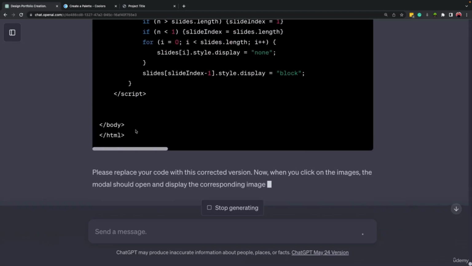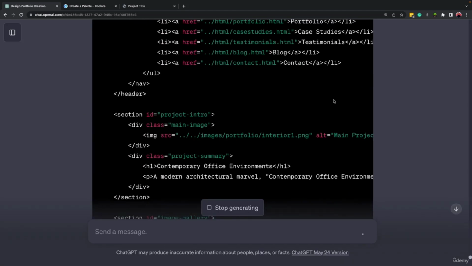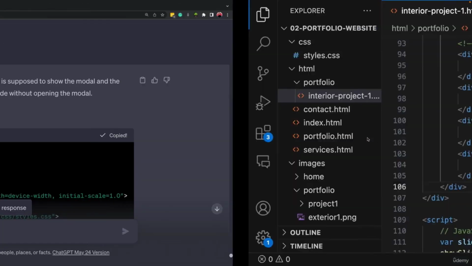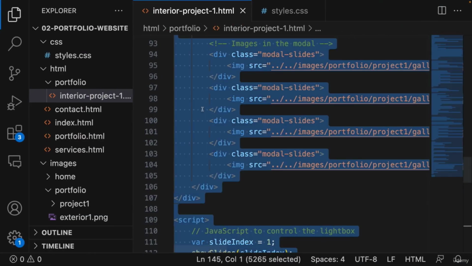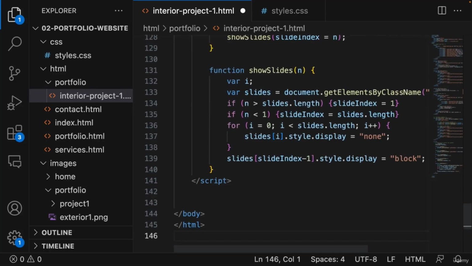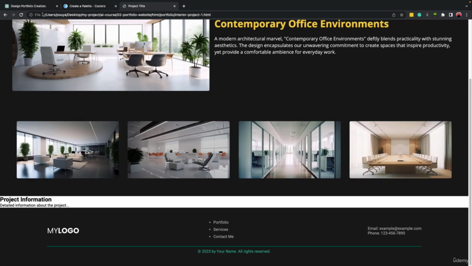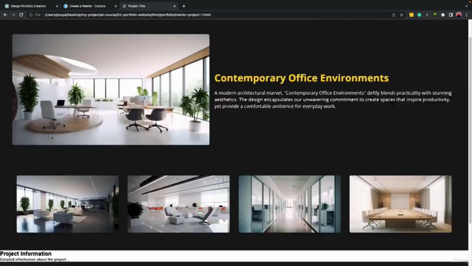All right, the whole code is ready now. All we need to do is to scroll up, copy the code, come here, select everything, remove it, paste the new code, and save it. Let's come to our page, and now it should work.